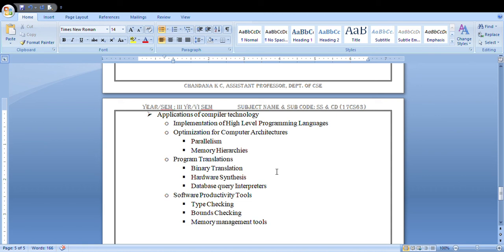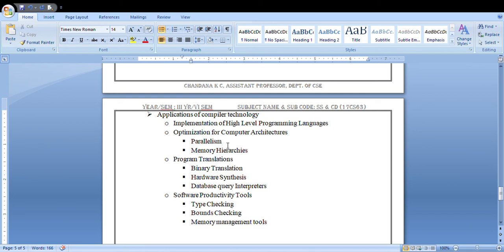It can be classified in two forms: one is parallelism and the next one is memory hierarchies. Optimization efficiency can be obtained using these two types: parallelism and memory hierarchies.